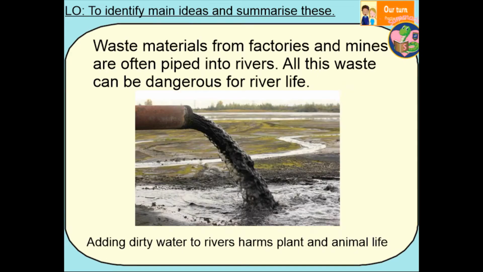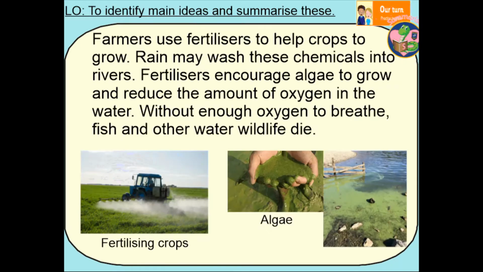Waste materials from factories and mines are often piped into rivers. All this waste can be dangerous for river life. Adding dirty water to rivers harms plant and animal life. Farmers use fertilizers to help crops to grow. Rain may wash these chemicals into rivers.